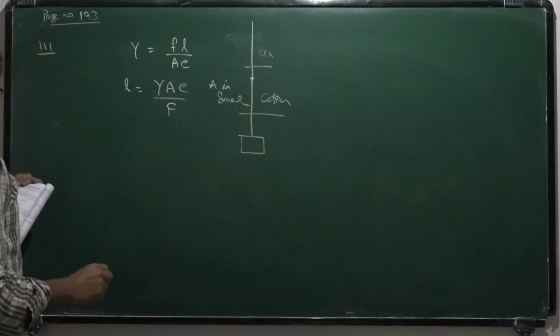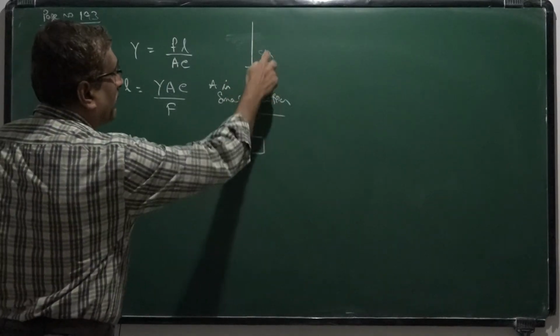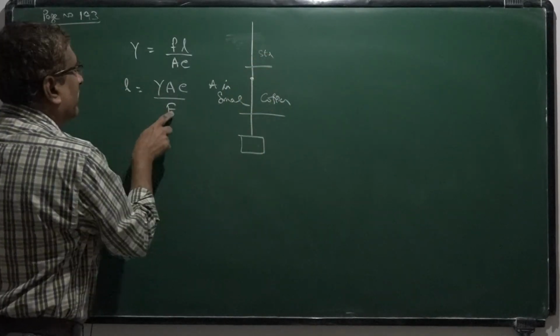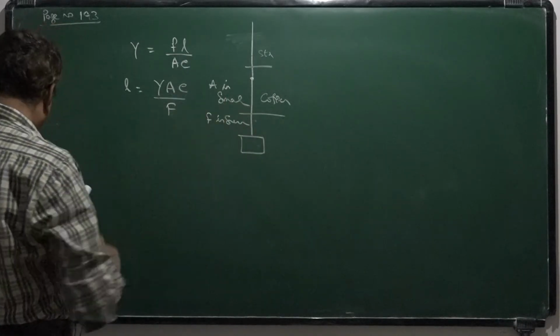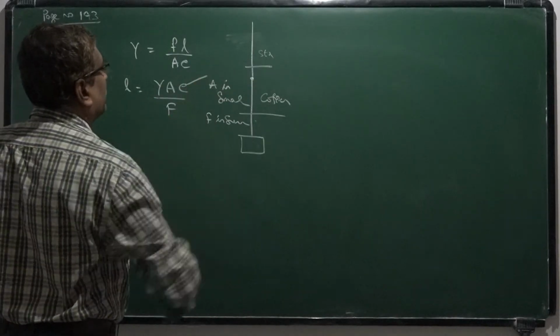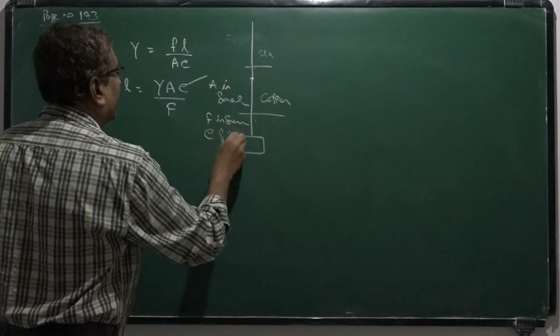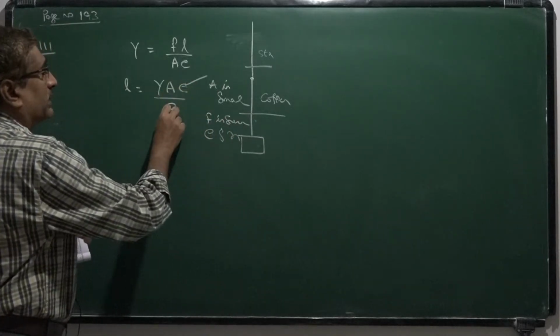They are kept under tension, tension is same both for copper wire and steel wire, so F is same. To produce equal elongations, E is also same. So A, E, F, all these three physical quantities are same.